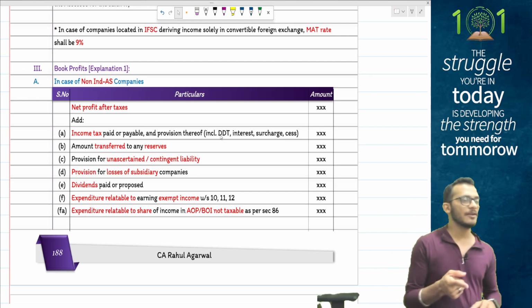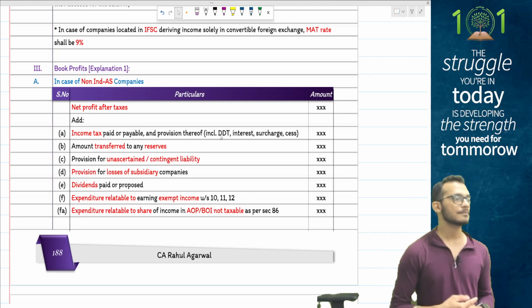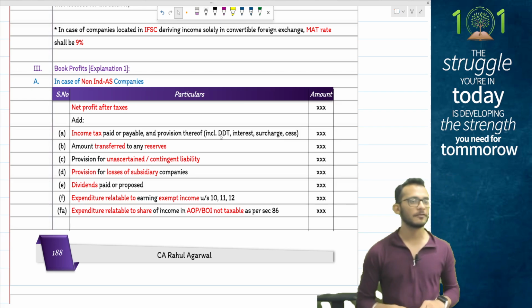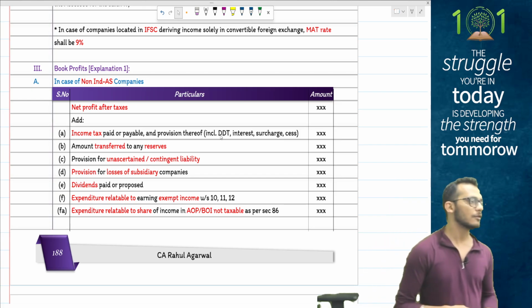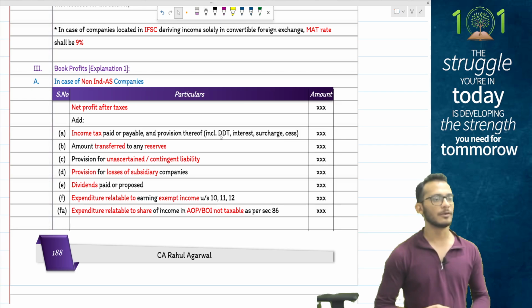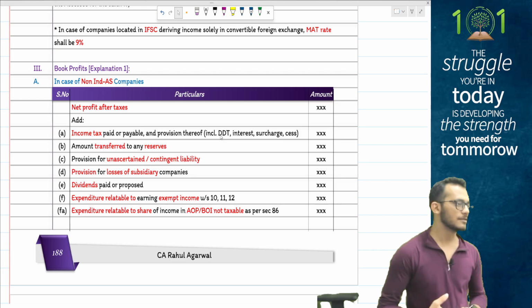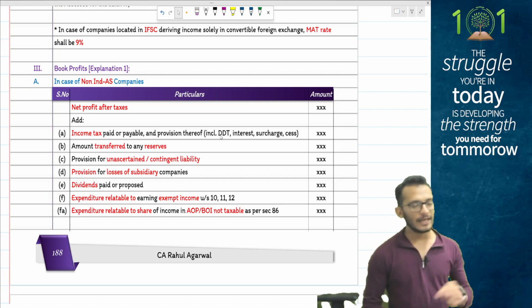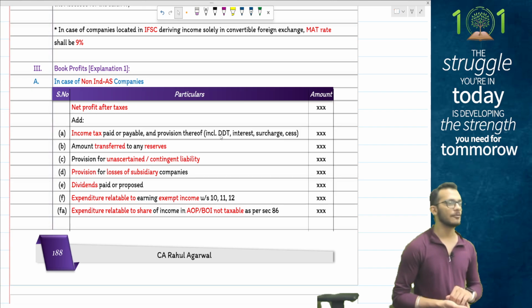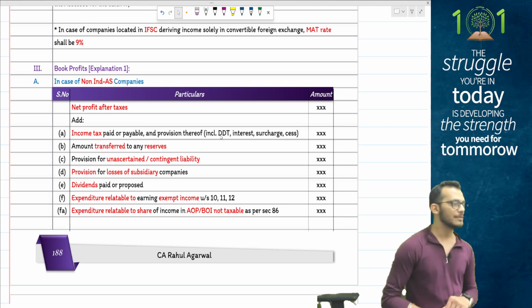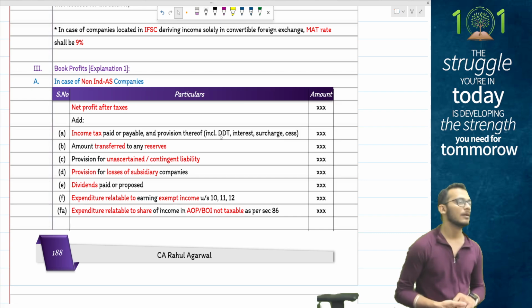On the same terms, if any provision is reversed, that will get allowed. Then any kind of provision for loss of subsidiary companies will also get disallowed. People, all these items, if you notice, are notional items. Then any kind of dividends paid or proposed should be in the balance sheet, but if it is showing in the P&L, you will disallow.